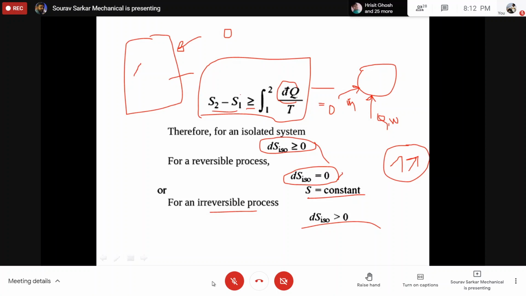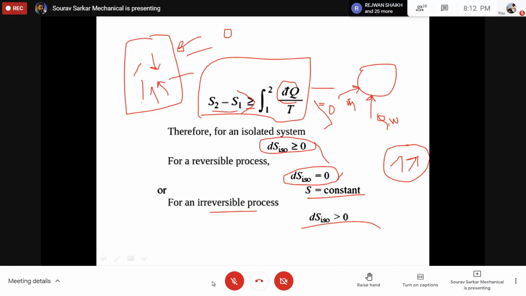But your entropy change is greater than this value. So it is greater than 0 if it is irreversible. So now if I consider one isolated system, in the isolated system there are several processes. Different things are happening inside this isolated system, but it is not absorbing any heat.